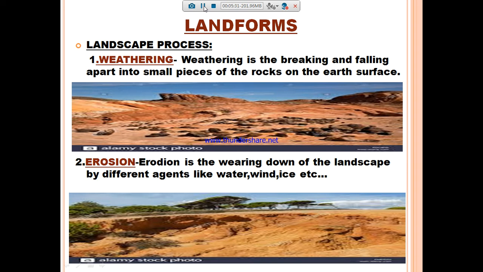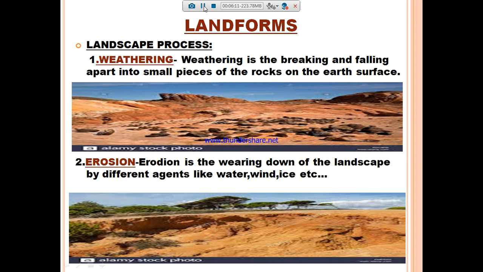When you come to the second picture, erosion is the wearing down of landscape by different agents like water, wind, ice, etc. Can you identify the two pictures? Weathering means the breaking and falling apart into small pieces of rock on the earth's surface. Erosion means the wearing down of landscape by different agents like water, wind, ice and sea waves. Understand? The eroded material will be carried away by water or wind, etc., and it will be deposited in some other places.